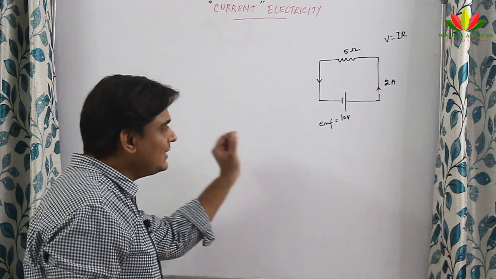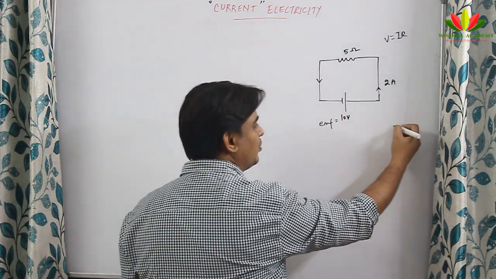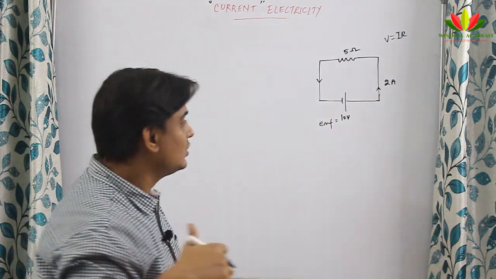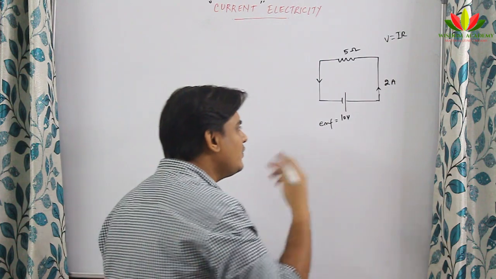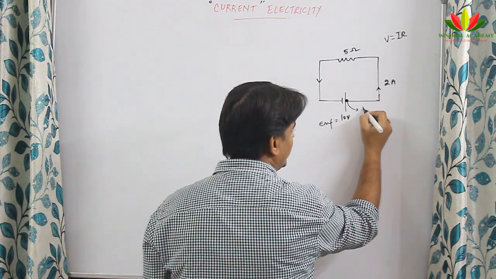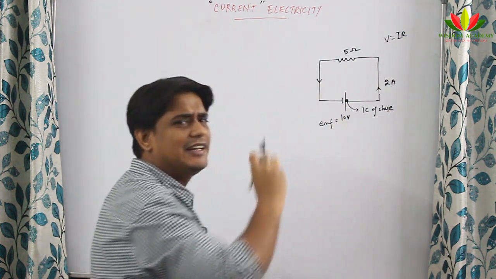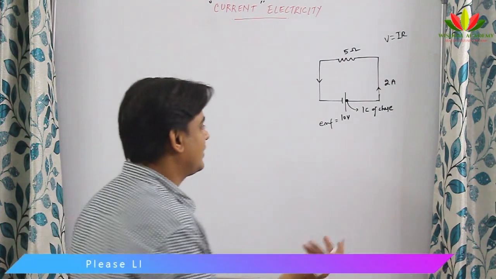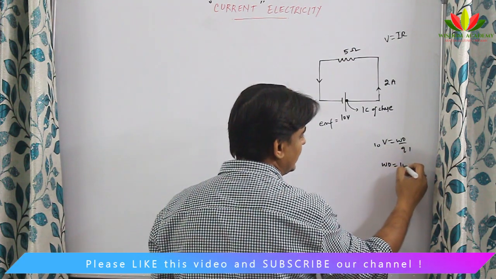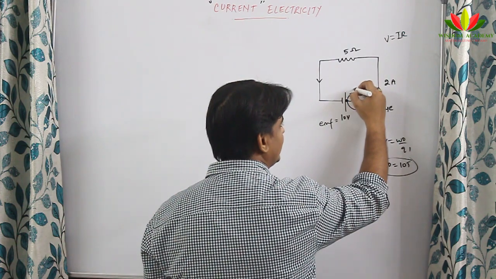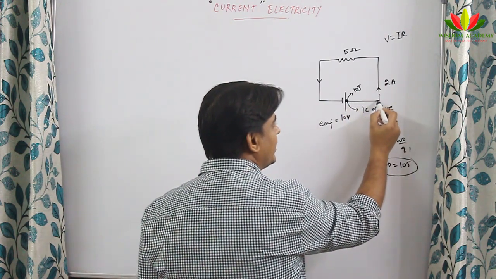Right. So when this 10 volt of EMF is there in this circuit, we know that it is also work done per unit charge. Suppose I take 1 coulomb of charge, it will not happen in reality, I am assuming that only 1 coulomb of charge starts from here. If it starts from here, how much energy will it have? Energy is work done. Since V is equal to work done per unit charge, this is 1, this is 10, so I can say the work done is 10 joules. So it has an energy of 10 joules. With 10 joules of energy, it started moving from here, going above.